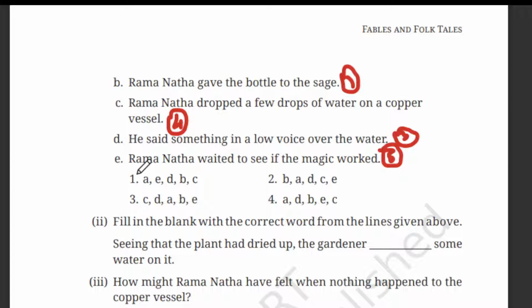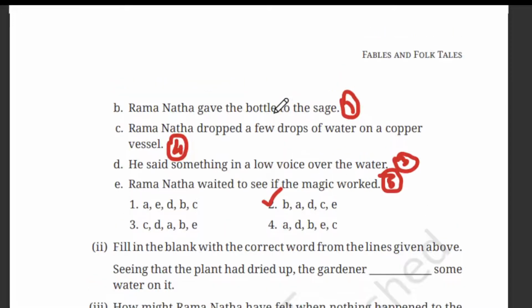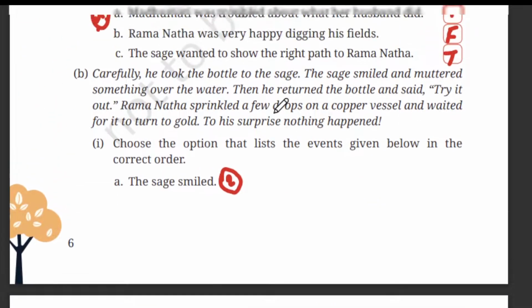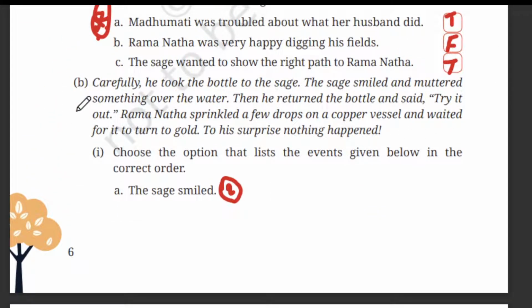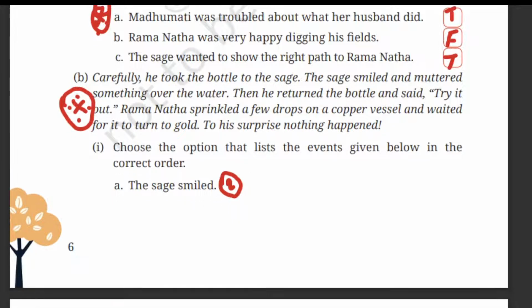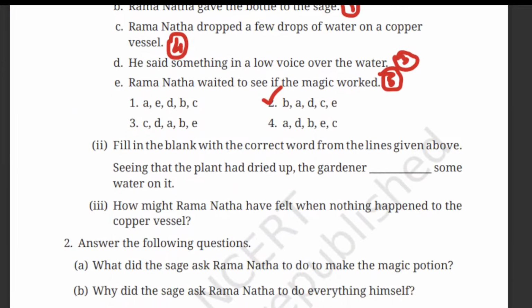So we have answers here. We need to choose the correct one. The first one is B, then A, C, D, E is the correct order. Okay. So this is also an important question, students. They might give you any paragraph from this lesson, not the same paragraph as here. They can give you any paragraph and ask you to write the order. While creating the sample paper, I'll use the same.